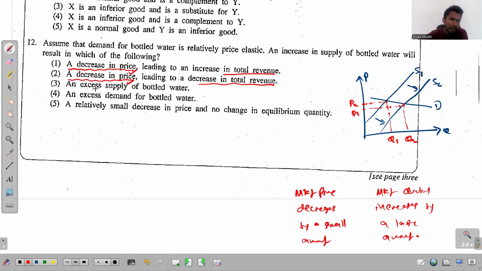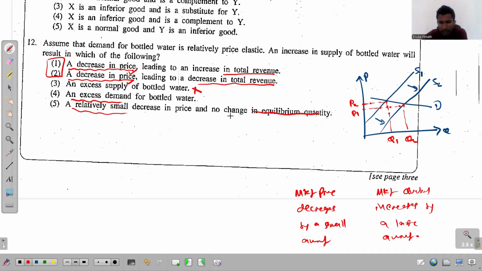Next, an excess supply of bottled water. There's no excess supply. We don't see anything similar to excess supply or excess demand here. The fourth one, an excess demand. There isn't one either. I said a relatively small decrease in price. That is somewhat better than the first two, as the shape suggests. A relatively small decrease in price and no change in equilibrium.